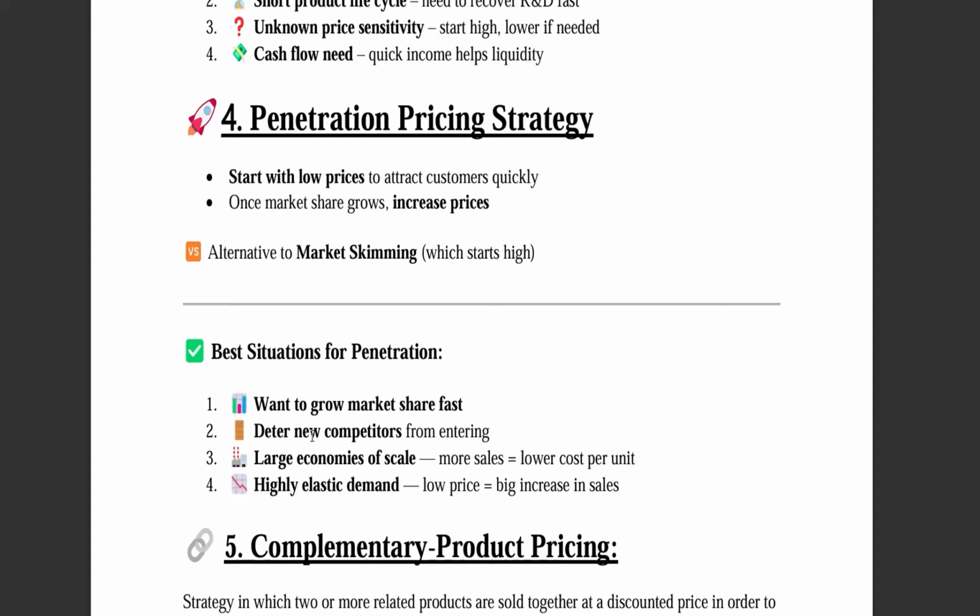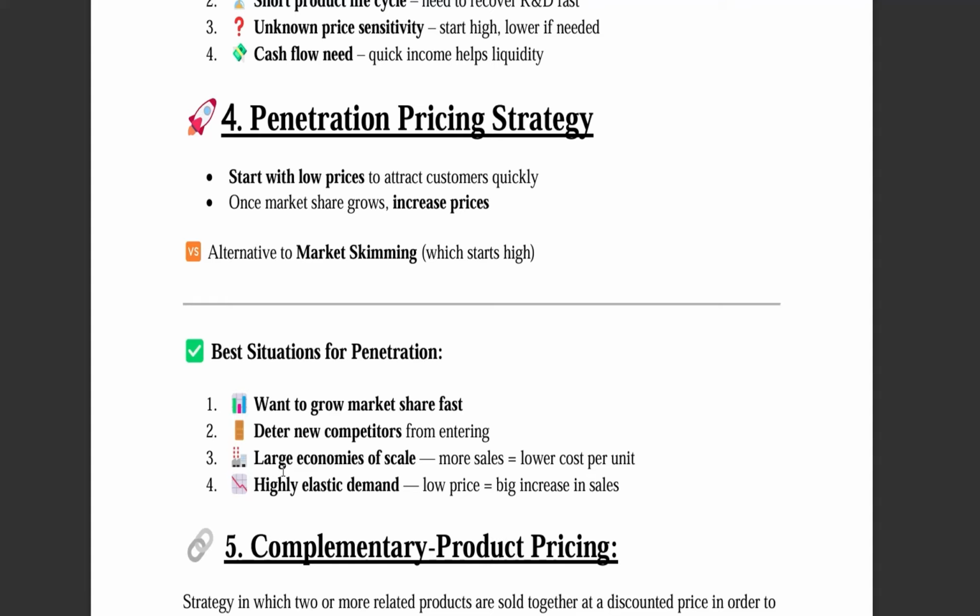And also when we want to deter new competitors from entering the market, in that case also this strategy will be useful, because obviously initially when we are launching a product, there are some fixed costs, some initial costs that have been incurred that we need to recover. And if Reliance, for example, has launched their SIM free, no competitor will come into the market with the same kind of product and provide these kinds of services free of cost. It's very difficult. They can come, but it will be challenging. So obviously new competitors will be deterred from entering the market.